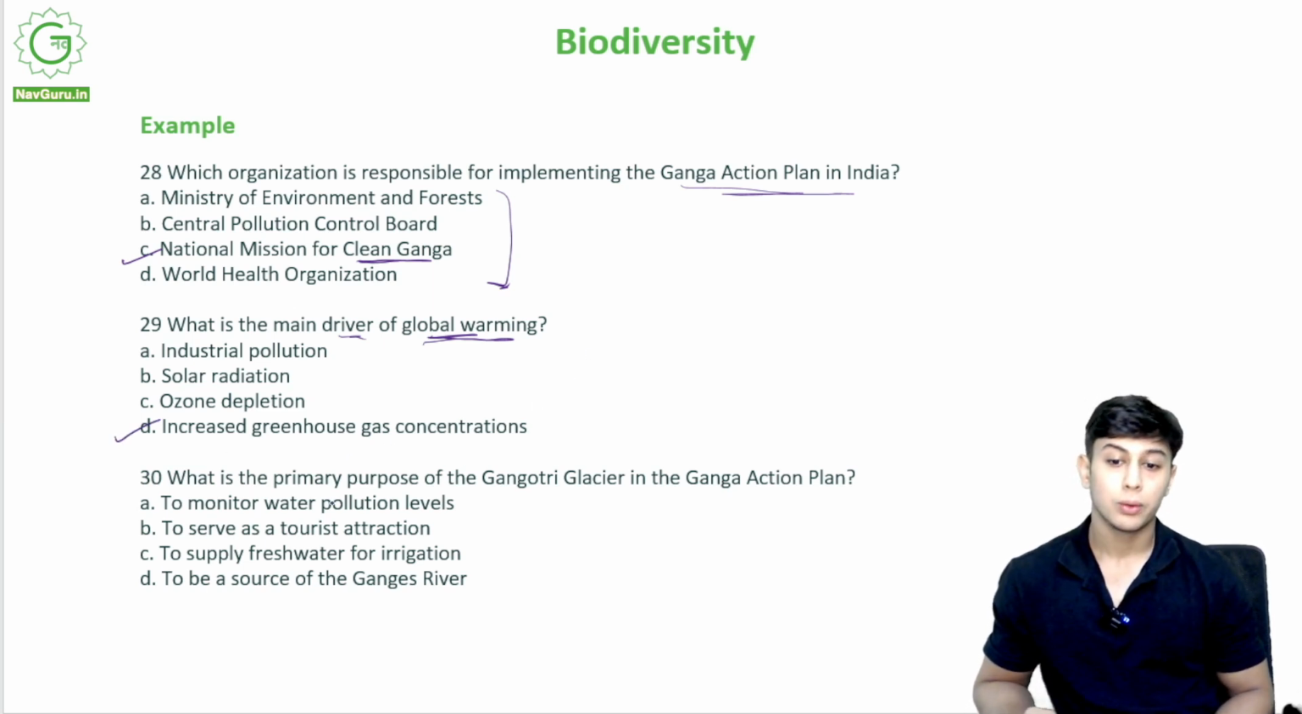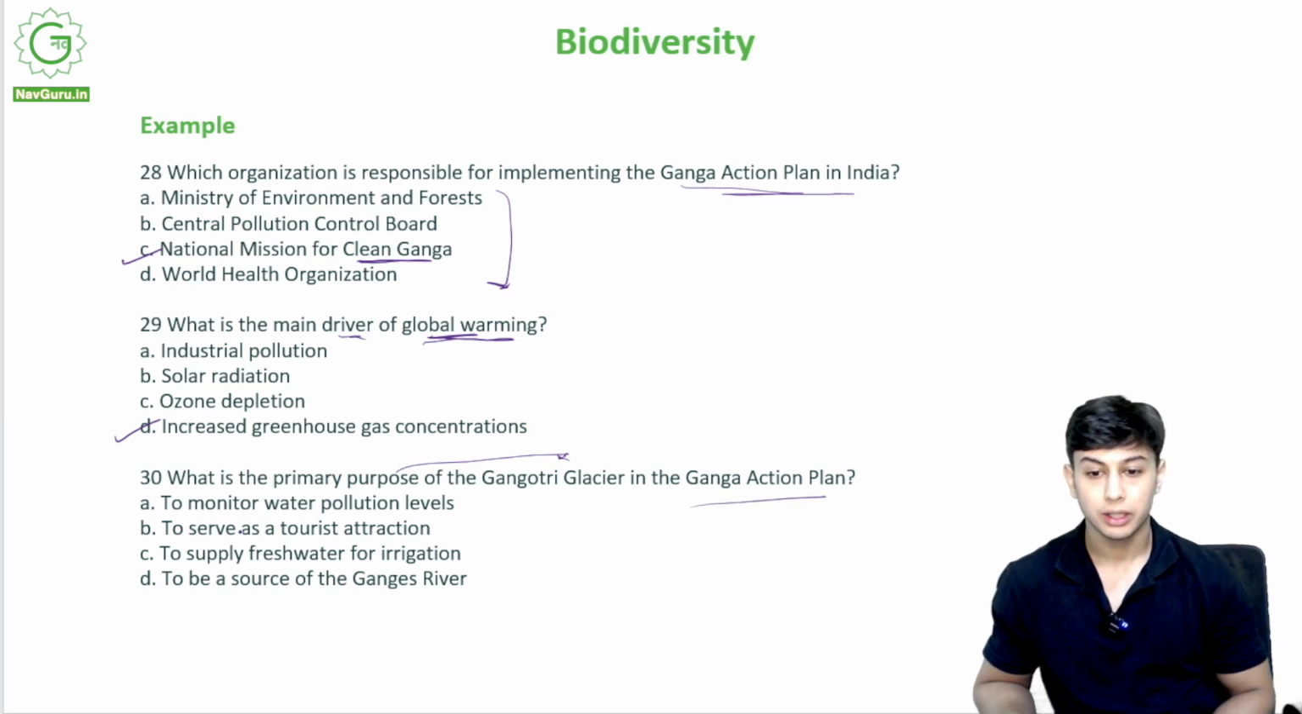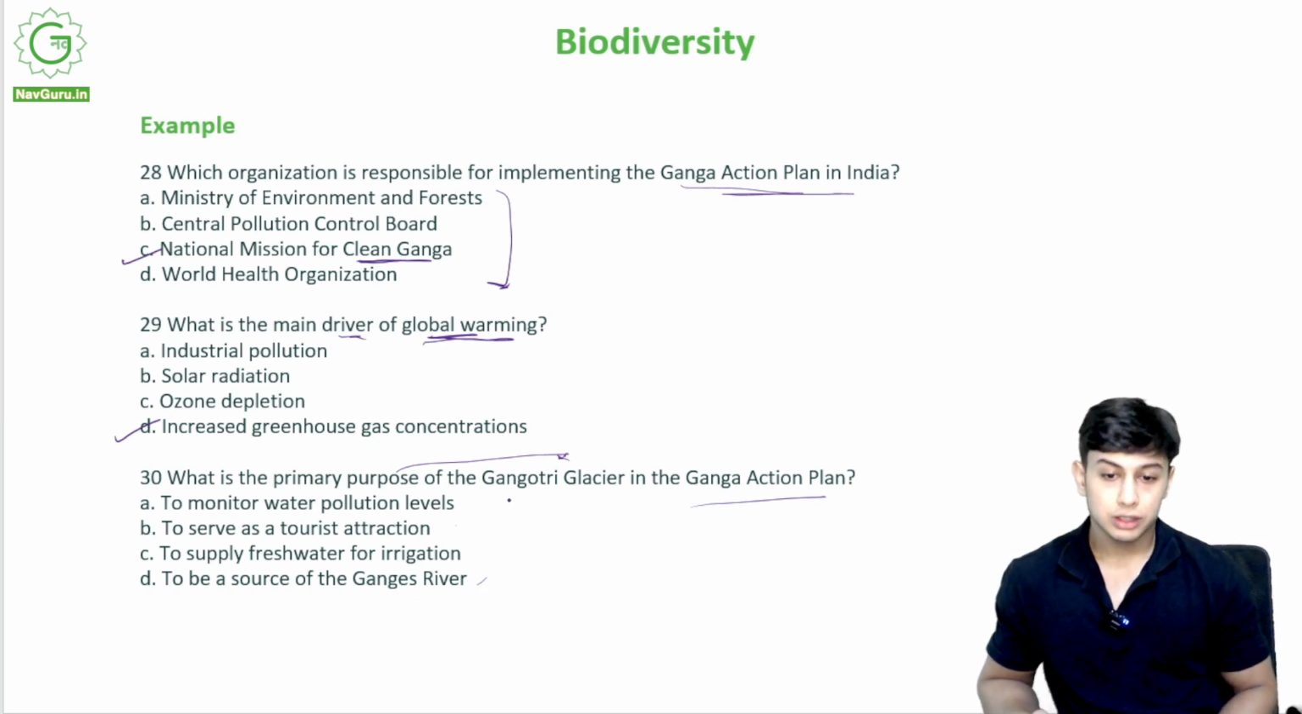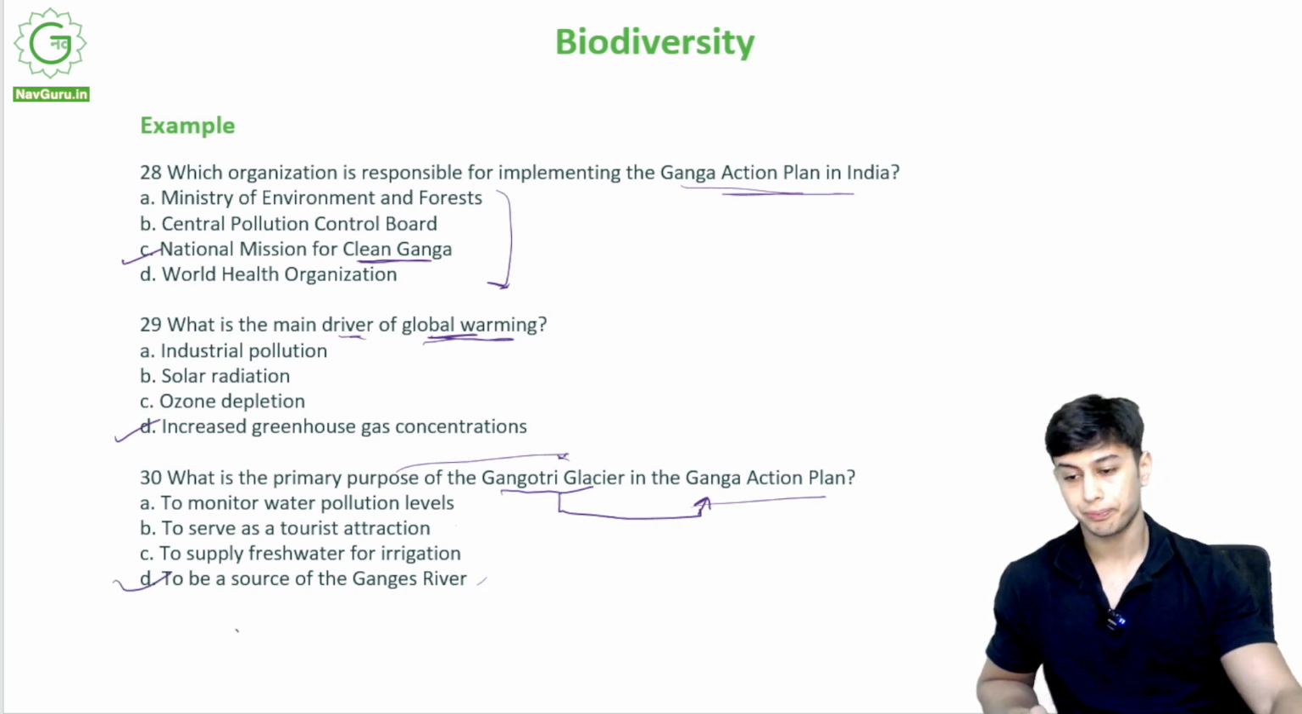Alright. What is the purpose of the Gangotri Glacier in the Ganga Action Plan? To monitor water pollution levels, to serve as a tourist attraction, to supply fresh water for irrigation, to be a source for Ganges River. Alright, so the Gangotri Glacier is where Ganga River originates, it starts. So it is a source of Ganges River.